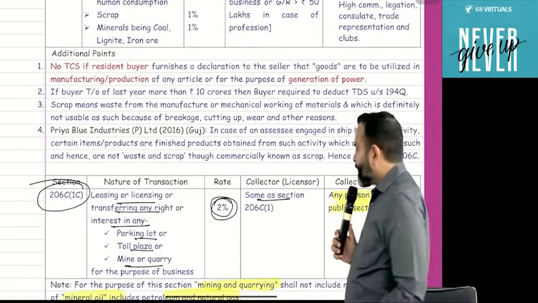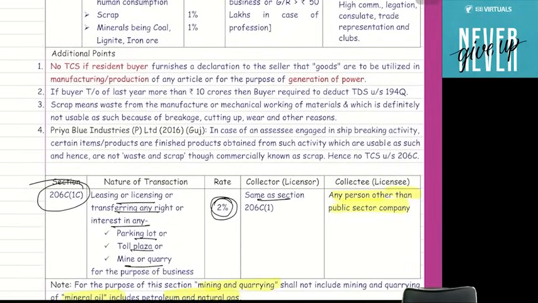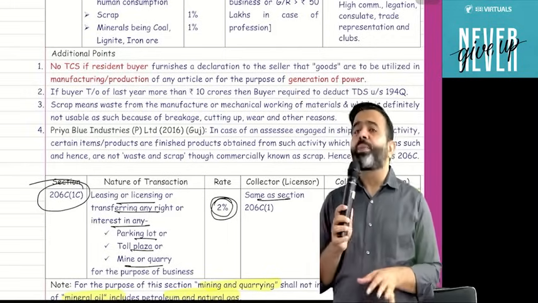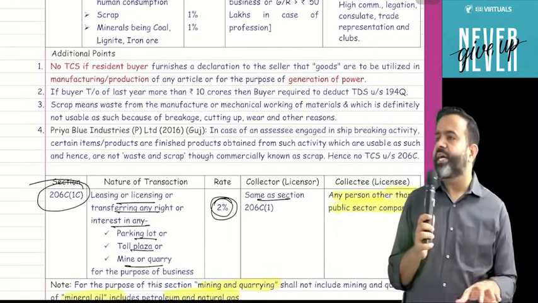Okay, one more point. Guys, here they use the word scrap. Now, what is the meaning of scrap? There is a case law of Priya Blue Industries Private Limited. What happened in that case? There is a Gujarat High Court judgment. There is a company based in Gujarat that was engaged in ship breaking activity. What does ship breaking activity mean?